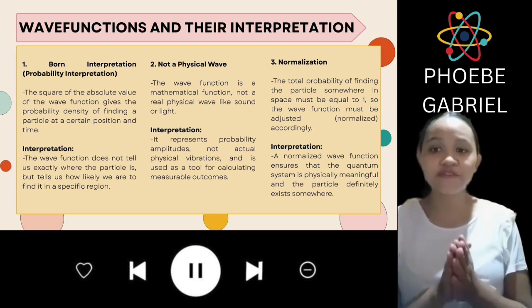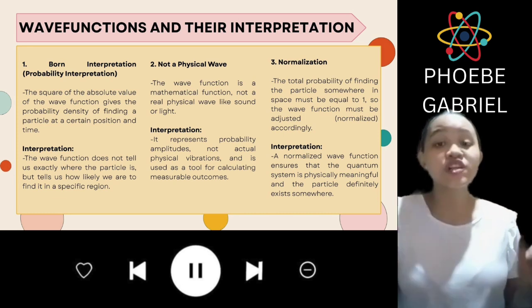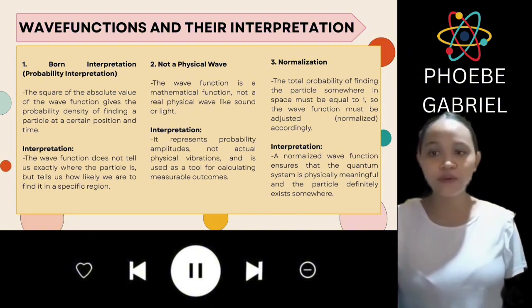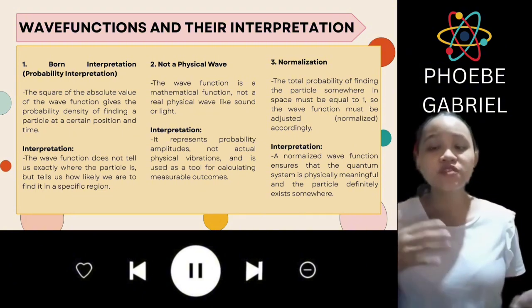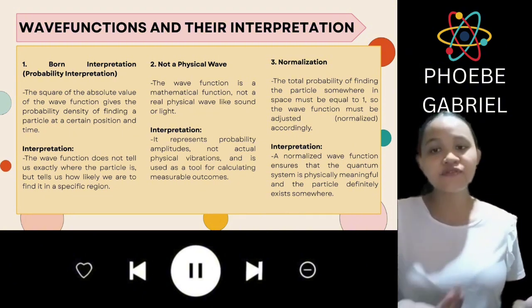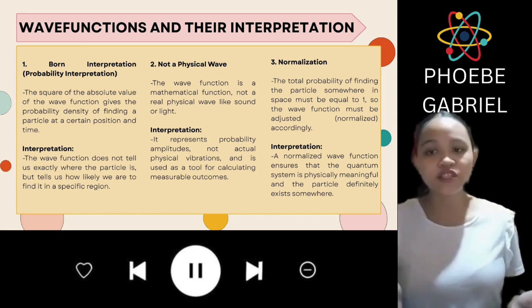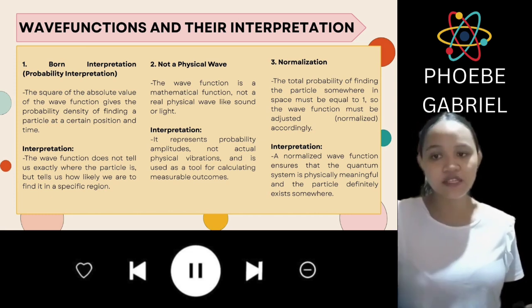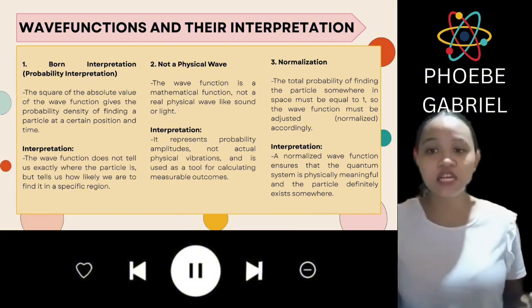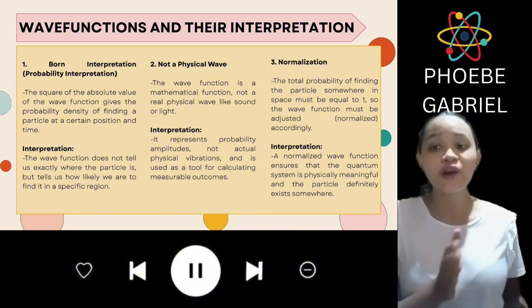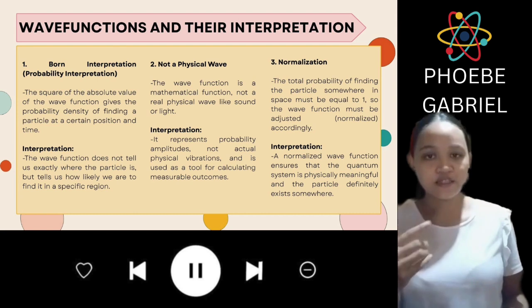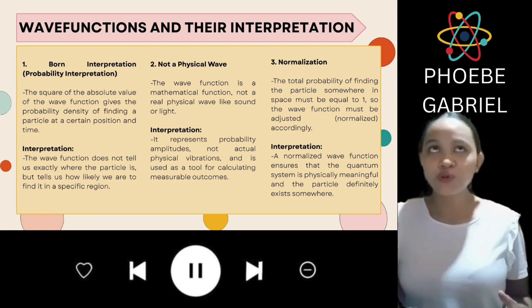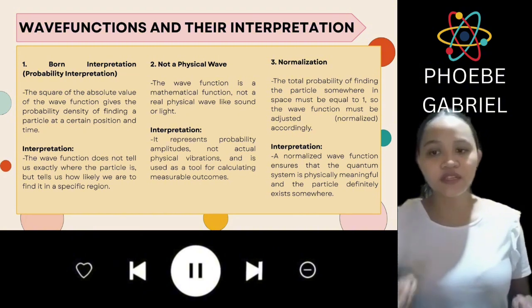First, we have the Born interpretation, or the probability interpretation. The square of the absolute value of the wave function gives the probability density of finding a particle at a certain position and time. The interpretation is that the wave function does not tell us exactly where the particle is, but it tells us how likely we are to find it in a specific region.